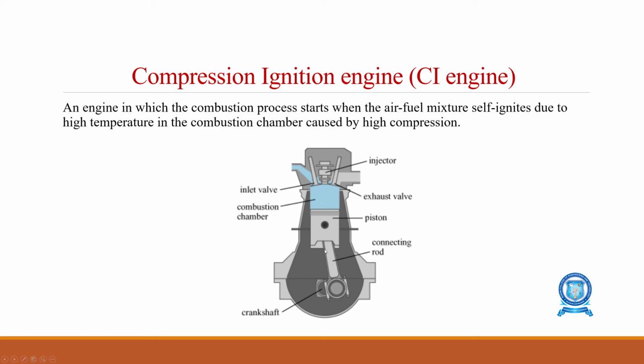After that, due to the compression stroke, when the piston moves up, the air is compressed to a high extent, so heated air will be present at the top of the cylinder. At the required time, the fuel injector injects the fuel. Due to the injection of fuel into the highly compressed air, the explosion happens and the power stroke happens. That's why it is called the compression ignition engine, or the diesel engine.